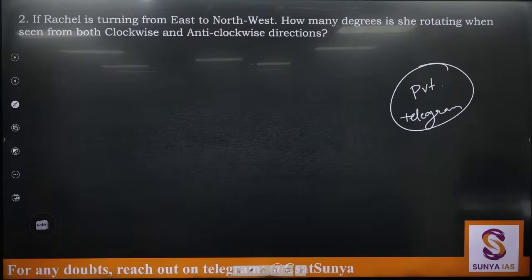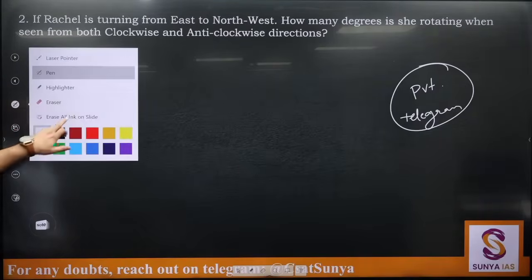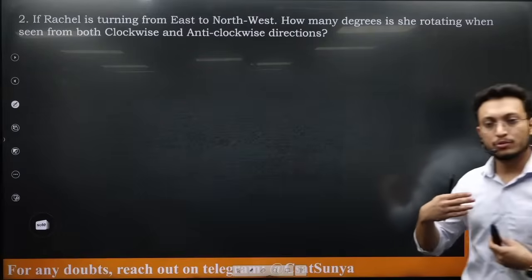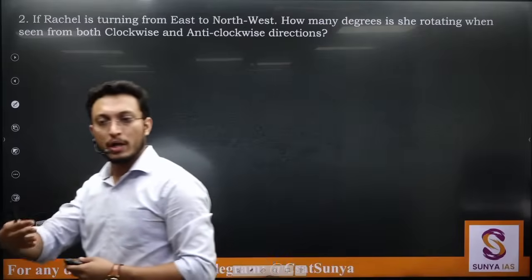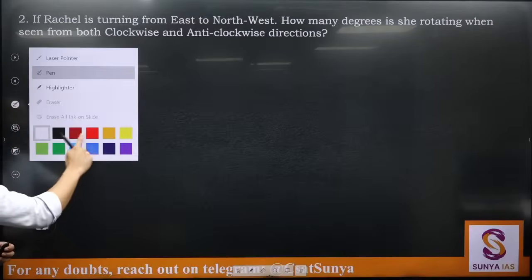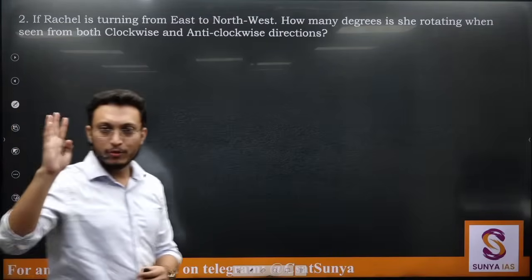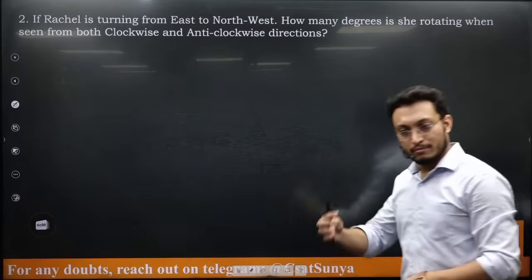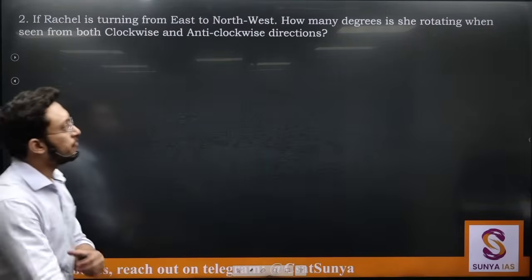See, if at any point you feel I'm going a bit fast, you can ask me to slow down. It takes a couple of classes so that I can know your speed, the level at which you are catching. After that we'll calibrate what speed to go at. It might happen that I am going very slow, so you can also point out that sir, we can move faster. But normally in the starting we'll go slow.